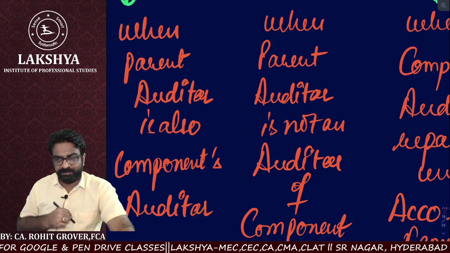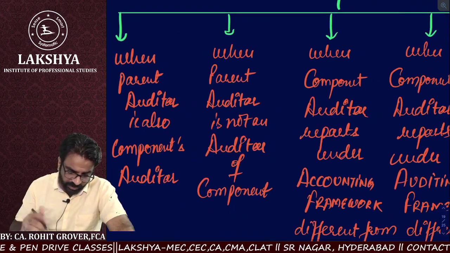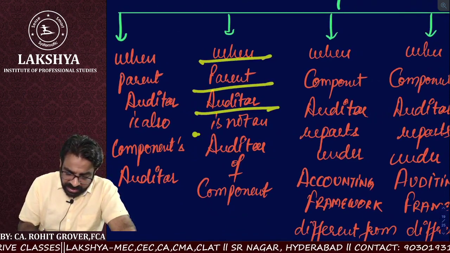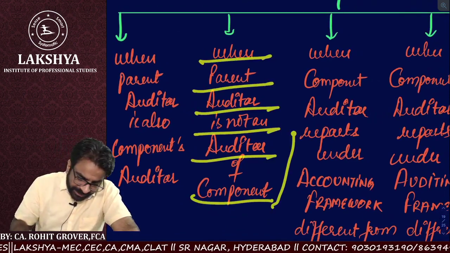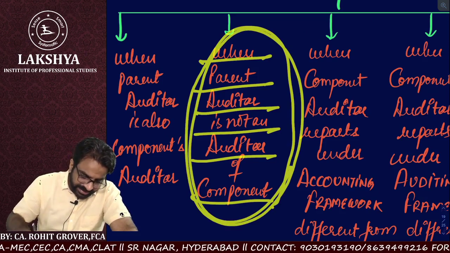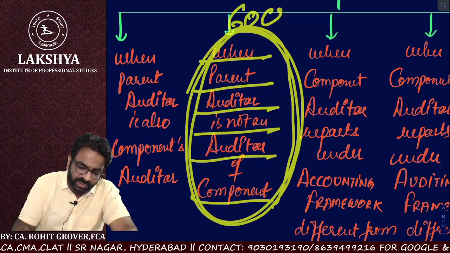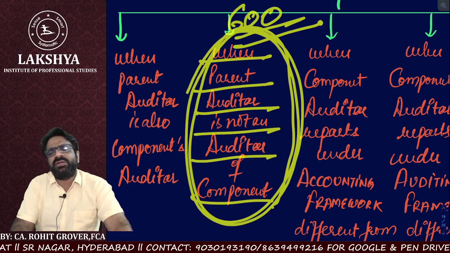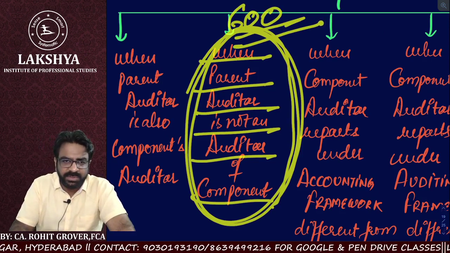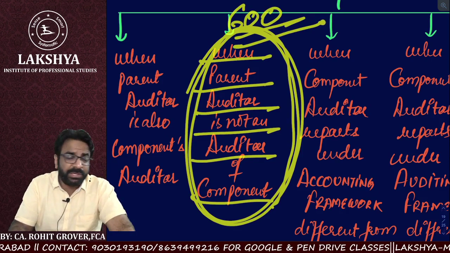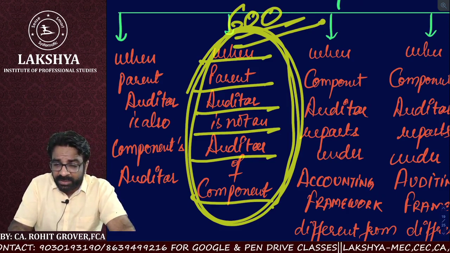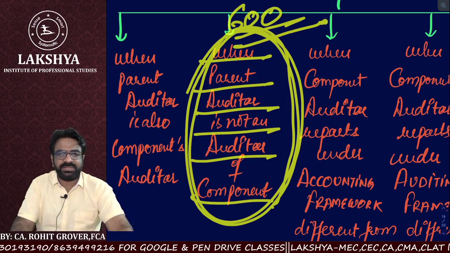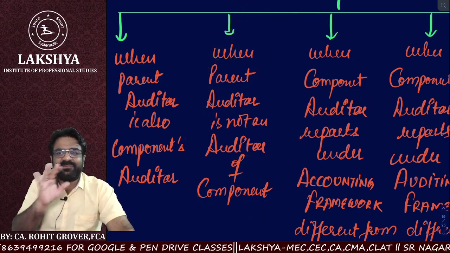But read case number 2. When the parent's auditor is not the auditor of the component, it means here 600 will have a very huge importance, and a huge divided responsibility, and magnitude of the work performed by the other auditor. Each and everything we'll discuss. But let us first discuss the 5 headings.